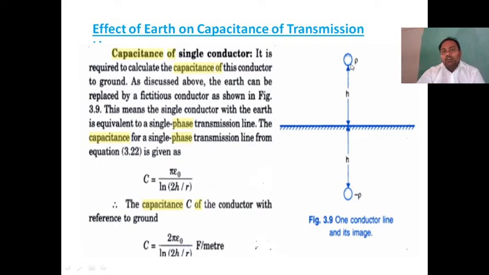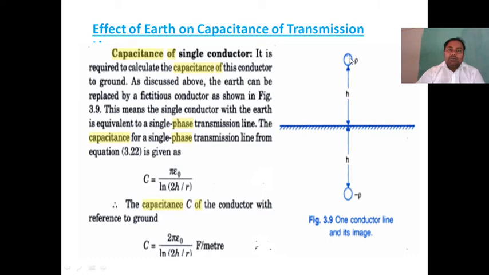One is you put the image of the conductor. If there is one conductor, you must assume another conductor, that is nothing but the image of the conductor. Image, not physical form. That image of the conductor definitely has the opposite charge of the actual conductor.